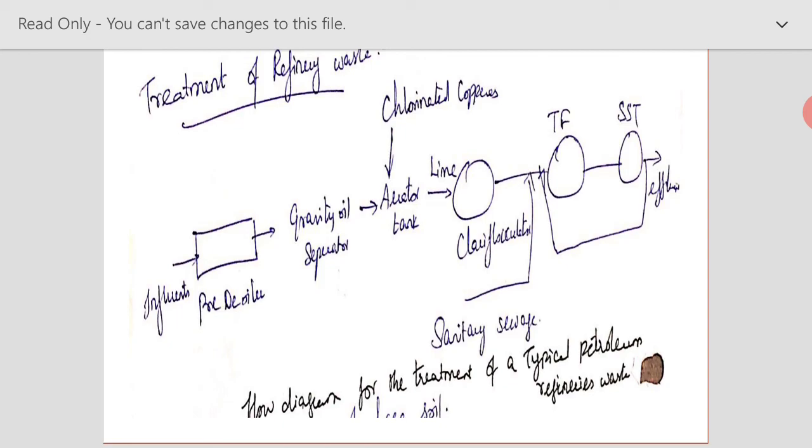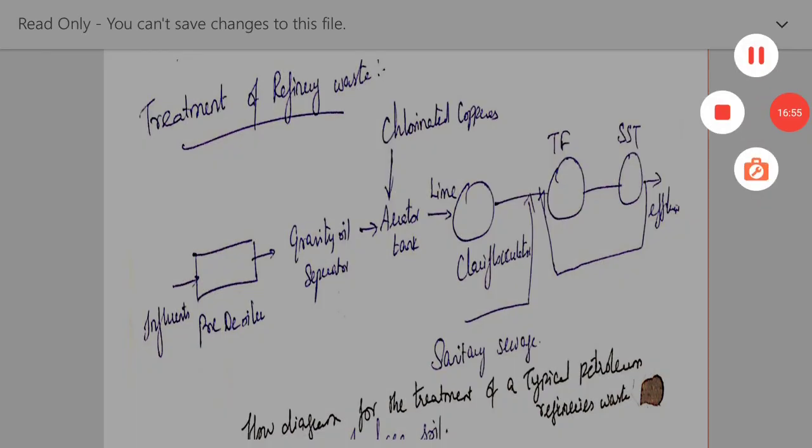So this is your typical flow chart for the treatment of petroleum refinery waste. In the next session we will be seeing about some other industry.